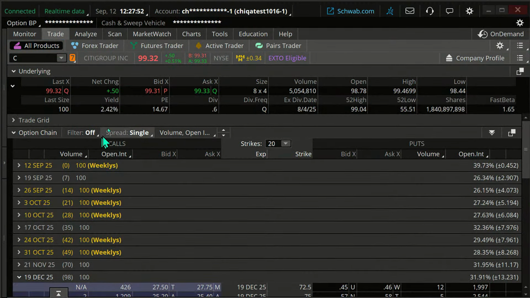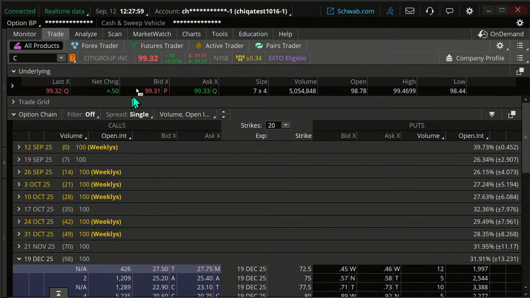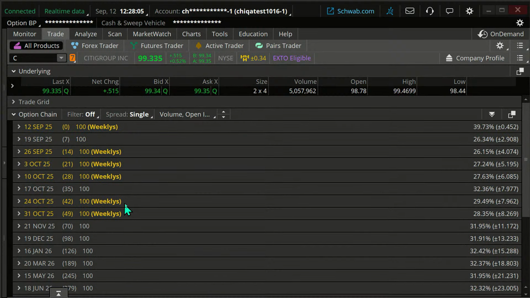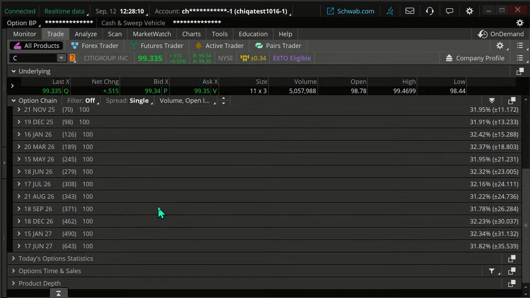Let's see what we got. Again, about a 2.5% dividend on that. And those dividends can make a difference over time. So this is a more aggressive trade than just buying the stock. It's going to take a portion of your portfolio that's a more aggressive portion of your portfolio. It's not stock. We call it synthetic stock. Look, I can go out to June of 2027, 643 days.